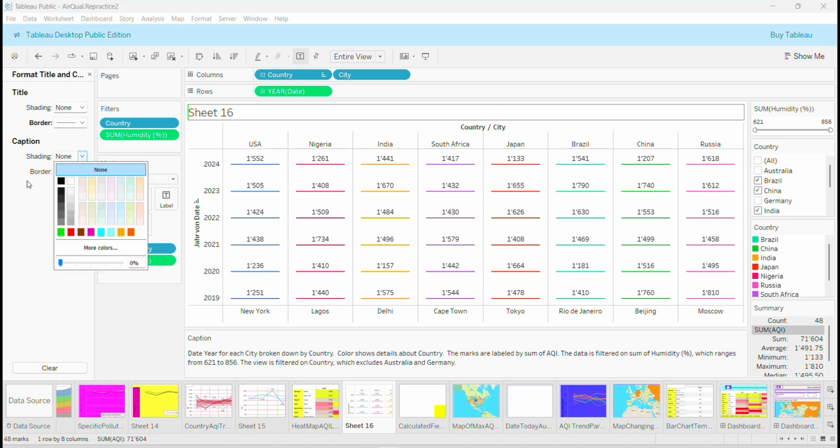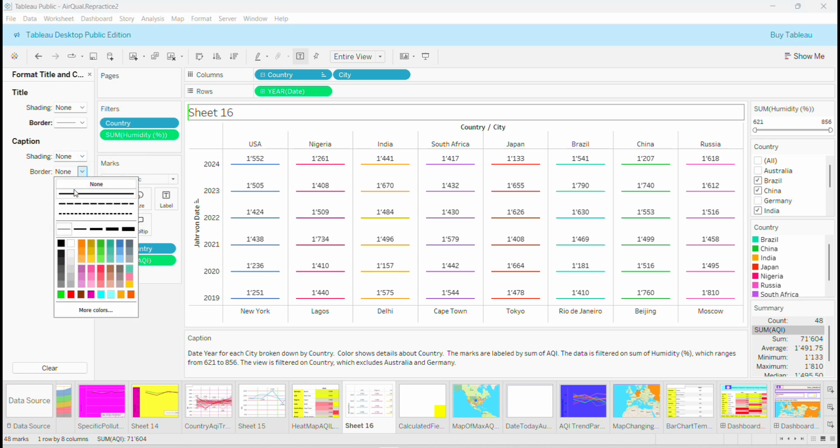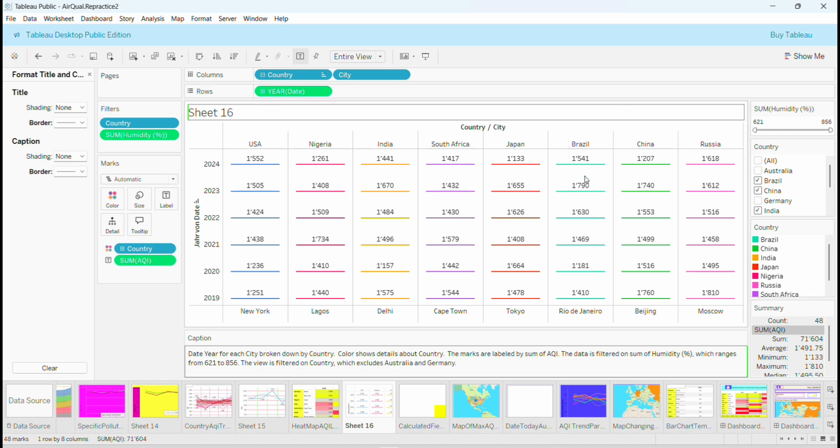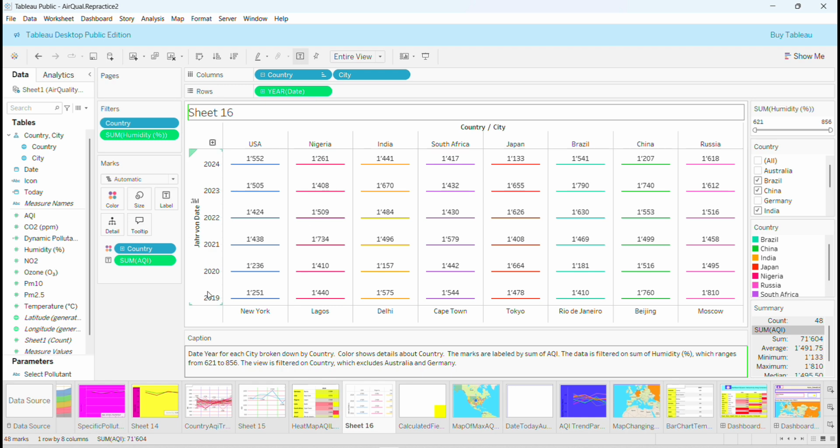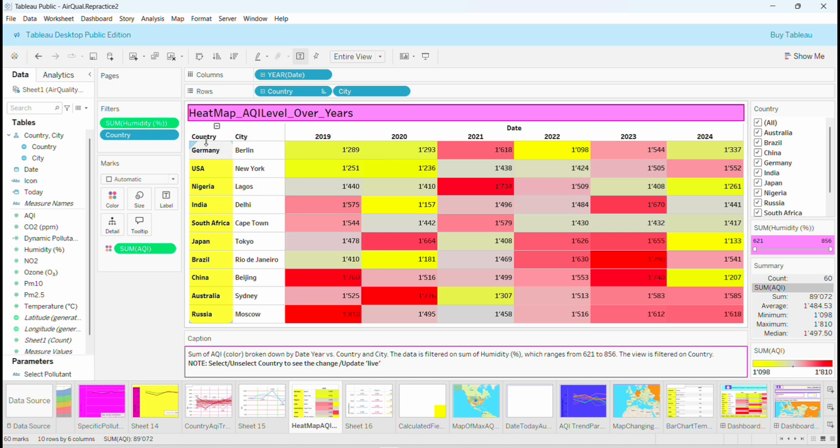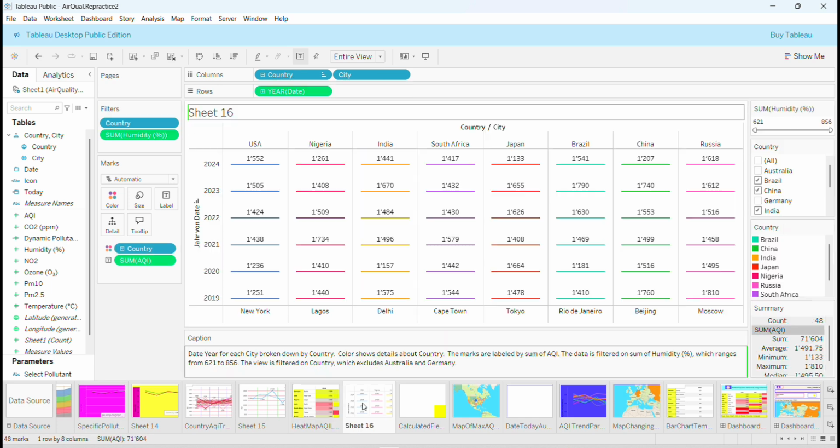So we can go ahead also and edit the caption a little bit, just by adding the border here, adding it green, so we have a little bit more of, of course, an entire view. And something interesting I wanted to show you is that here we have the countries and the cities in column like here, but here we have them in this order, as you can see.